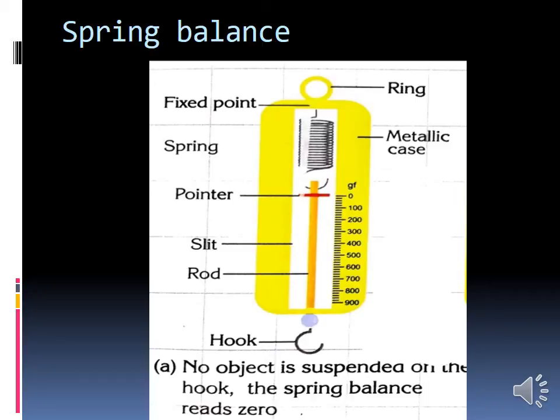What are the parts in the spring balance? A ring, metallic case, a fixed point, a spring, a pointer, a slit, and then a rod, and at the bottom a hook. Can you all see the spring balance? This is the spring balance. These are all the parts mentioned in the spring balance.